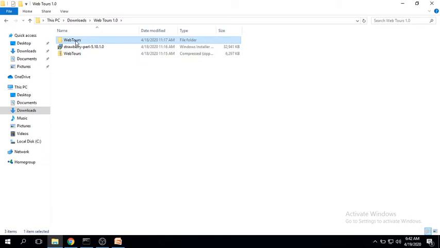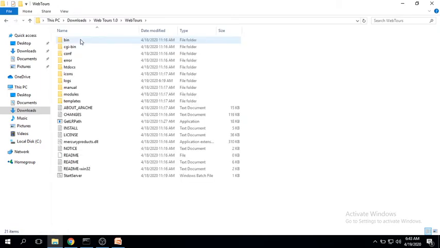First I installed Strawberry Perl. Once it is successfully installed, I go back to the WebTours application, and I just need to start my server and start working with the WebTours application.